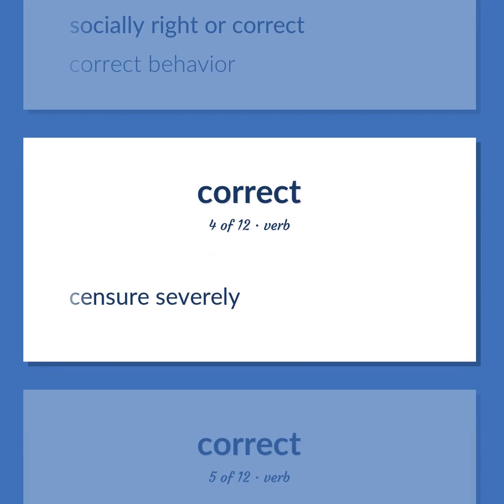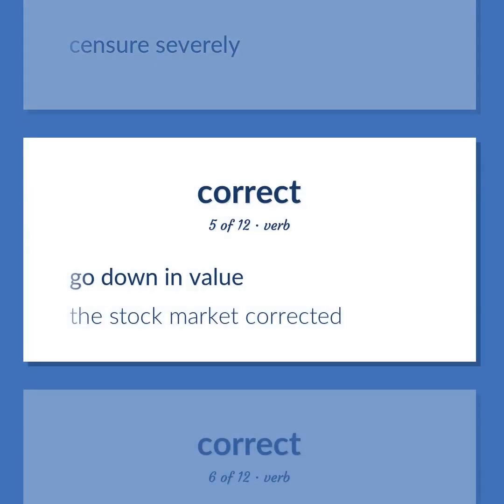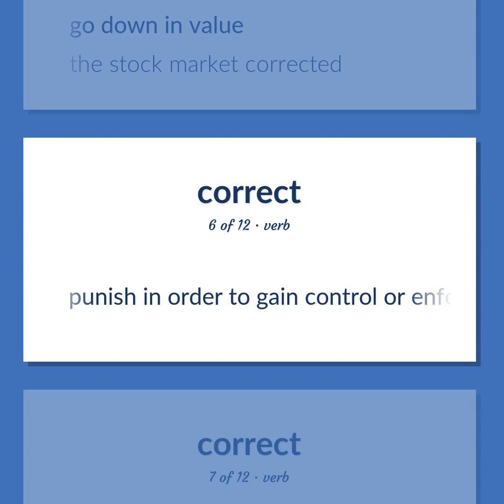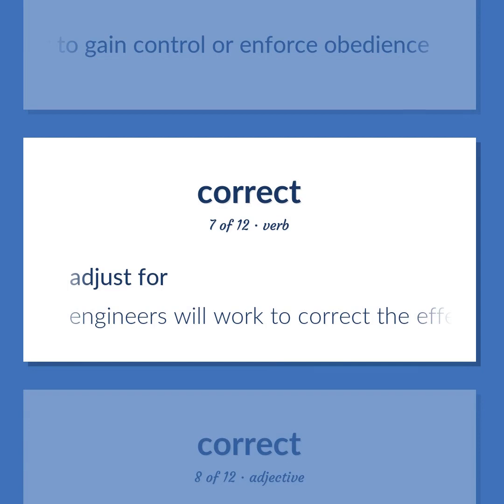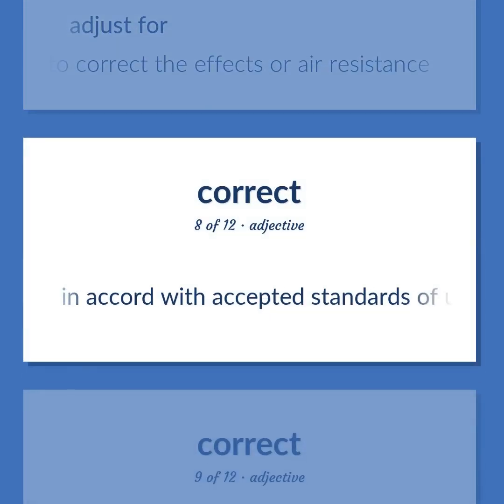Censure severely. Go down in value. The stock market corrected. Punish in order to gain control or enforce obedience. Adjust for. Engineers will work to correct the effects or air resistance. In accord with accepted standards of usage or procedure.